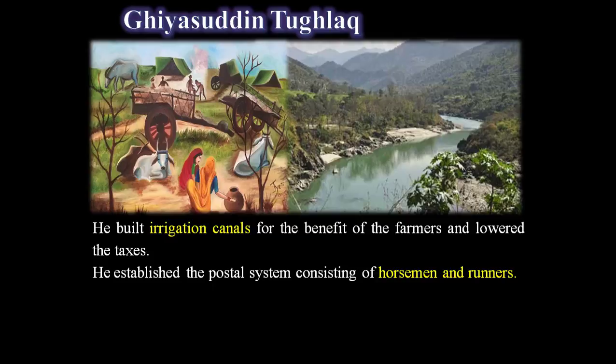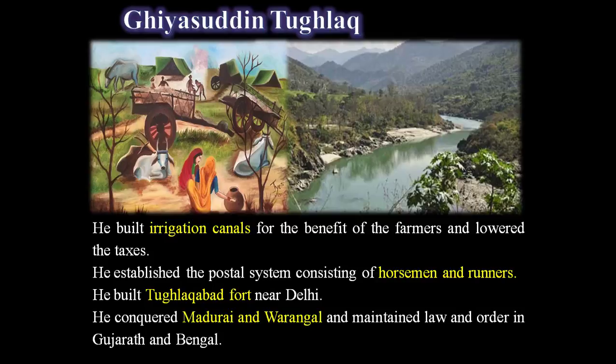Then he introduced the postal system consisting of horsemen and runners to send the messages. Then he built Tughlaqabad near Delhi. He conquered the places of Madurai and Warangal, and maintained law and order in Gujarat as well as in Bengal. So these are the achievements of Ghiyasuddin Tughlaq. Then the other important rulers of this Tughlaq dynasty were Mohammed bin Tughlaq and Firoz Tughlaq.